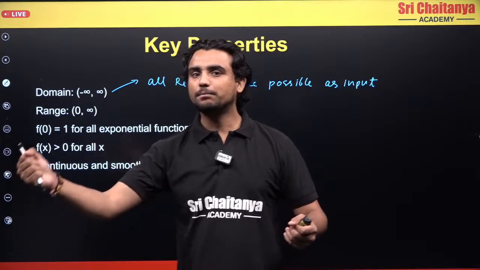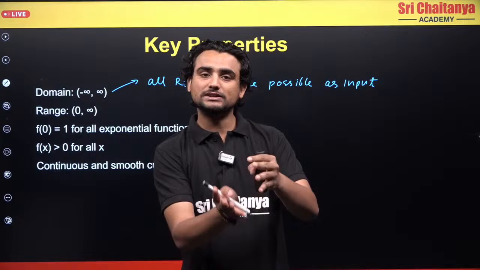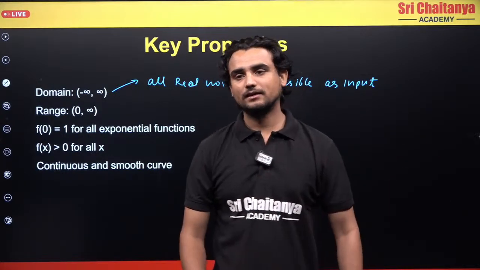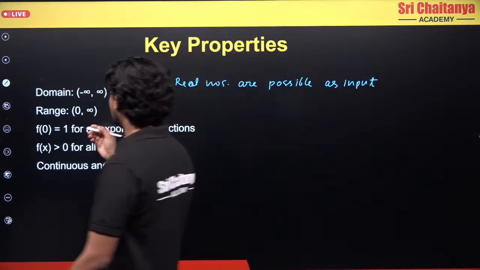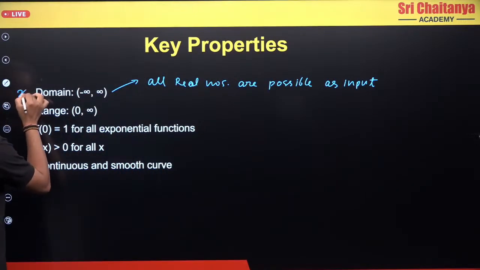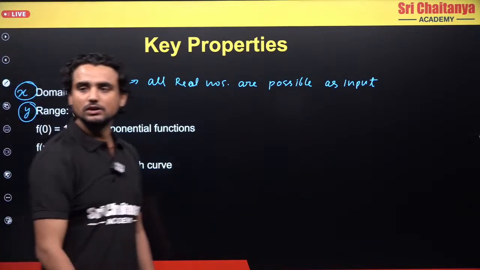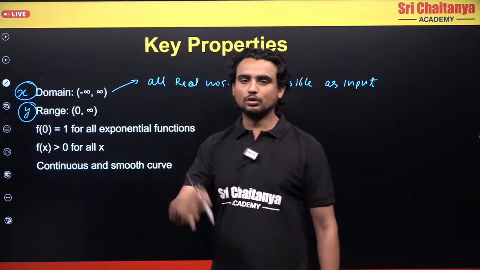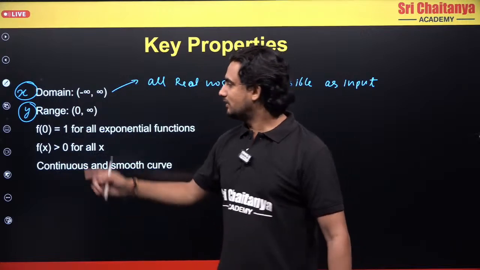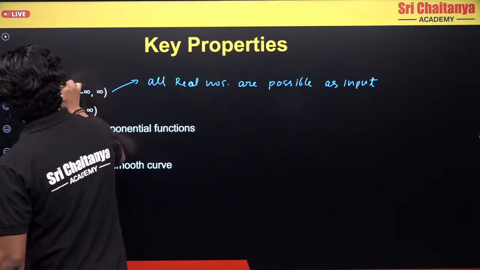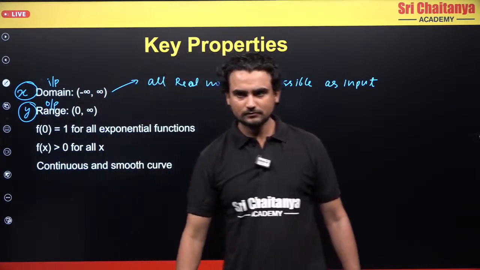So the set of all the possible input values is known as the domain, and the set of all the possible output values is known as the range, right? So here what is the range? Basically, if you talk about x, all the possible x values are the domain here and all the possible y values are the range here. It is not always true, but in most cases x is my input and y is my output. Domain is defined for input and range is defined for my output. So here what is my output? Y.